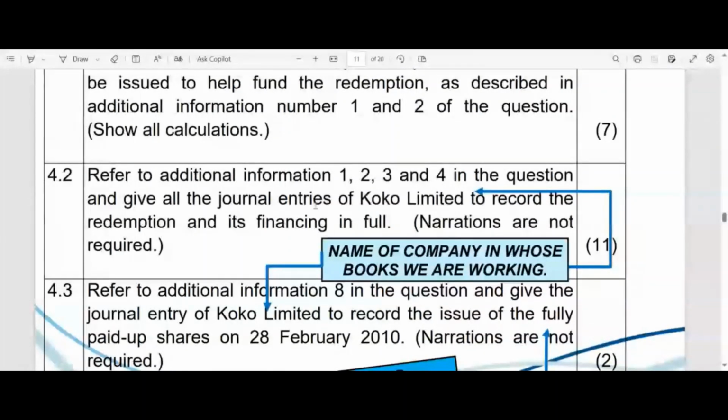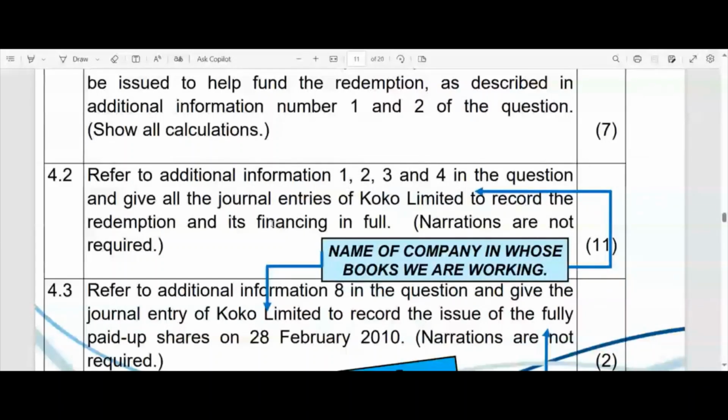Then they say refer to additional information, paragraphs 1, 2, 3, and 4 in the question, and give all the journal entries of Cocoa Limited to record. The point is, first, before we even carry on: journal entries. So we now know that we'll have to do some journal entries, for whatever happens in paragraph 1, 2, 3 and 4.